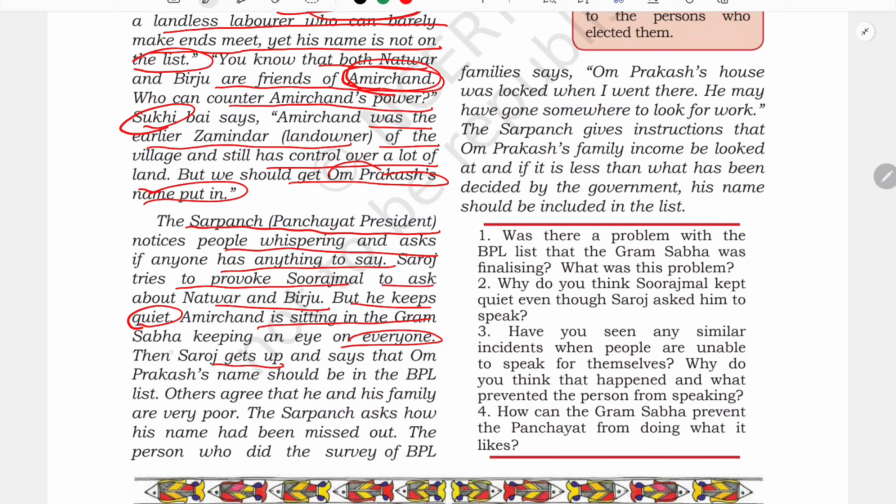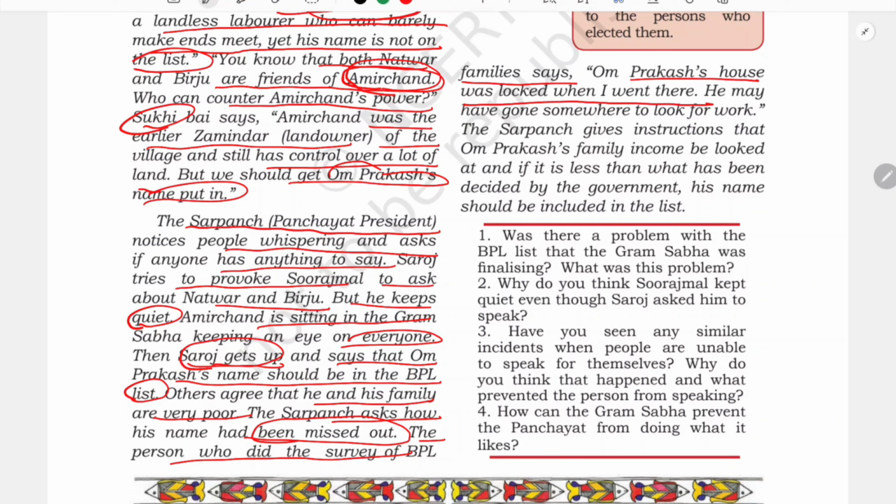Then Saroj gathers up all his courage and gets up, okay, and says that Om Prakash's name should be in the BPL list. So others agree that he and his family are very poor. The Sarpanch asked how his name had been missed out. So the person who did the survey regarding the BPL says that Om Prakash's house was locked when I went there.